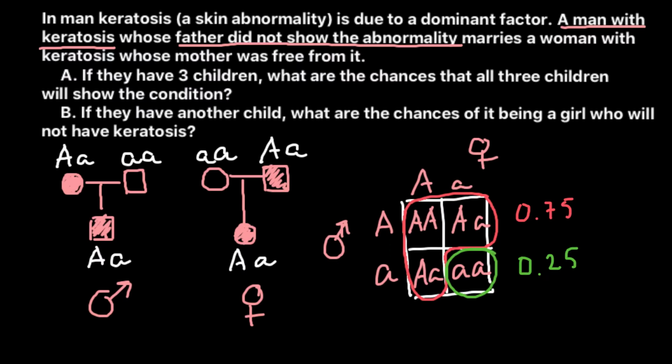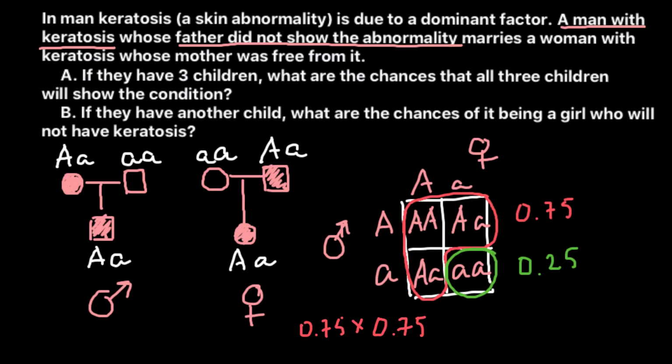So now we can solve question A. If they have 3 children, what are the chances that all 3 children will show the condition? Probability that the first child would show this condition would be 0.75. Probability that the second child would show this condition also would be 0.75.